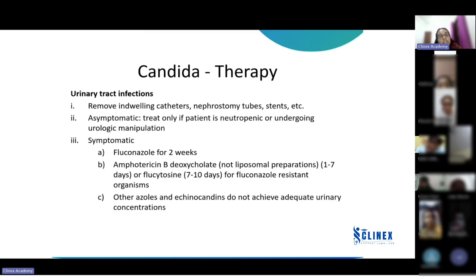Duration of treatment is 2 weeks if you're going for fluconazole, or if it is flucytosine, 7 to 10 days. If it is a fluconazole resistant case, then only you need to go for amphotericin B or flucytosine. Otherwise, do not use that. Okay.